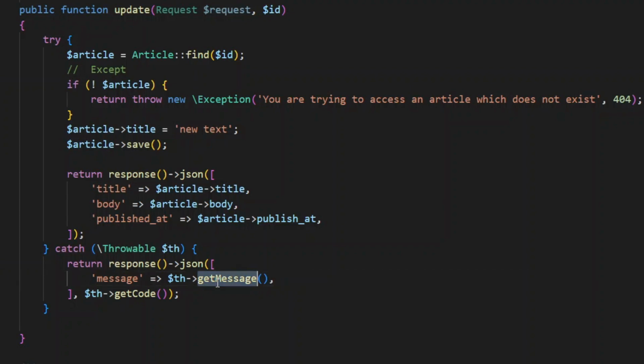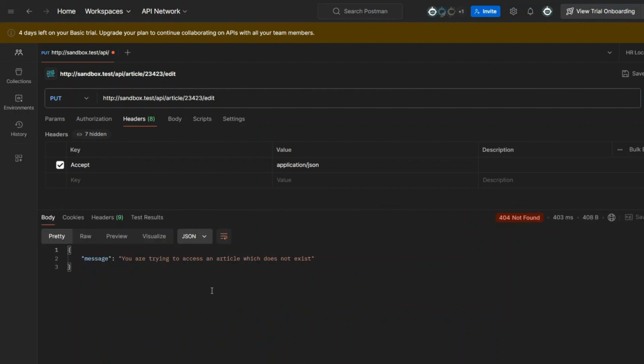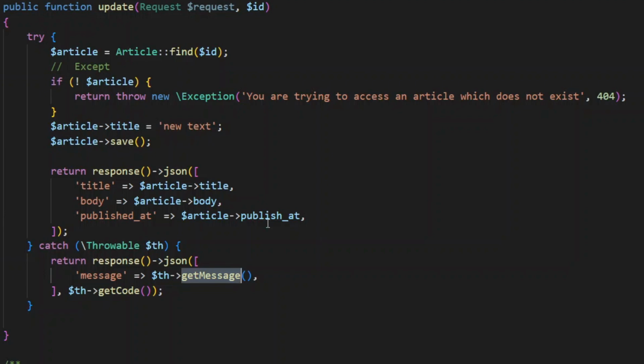I'm going to hit save, go back. Hopefully this time I'm going to get a much better response. Now look, I get a 404 and I get a one simple line statement letting me know this is what I did wrong while trying to consume this API. This is what an exception is. We'll go back to the code one more time to make it really simple.